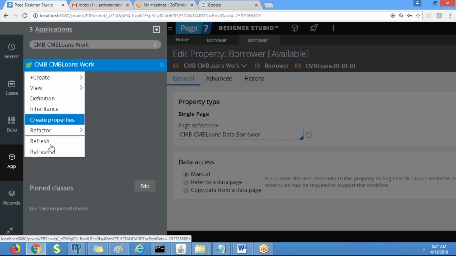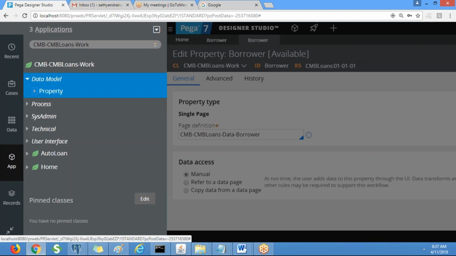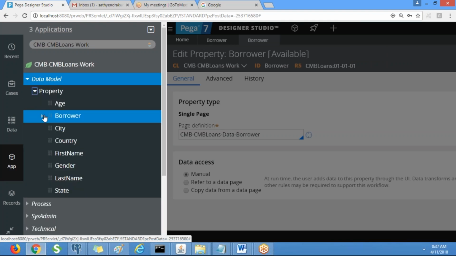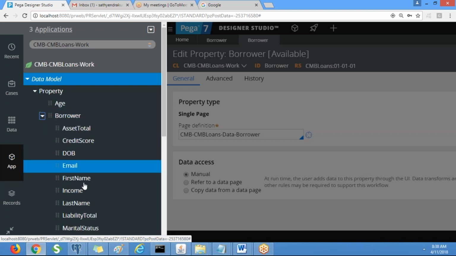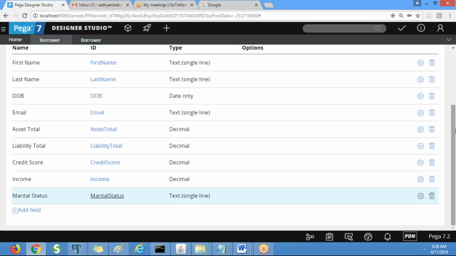Refresh the class group, expand the data model, expand property, expand the borrower. See, this is the single value property, and this is the page property. You see some difference, right? If you expand this, you will see all the properties which are there in the data class, because this page is created by referring to the borrower details data class. Clear? Now go to the borrower data class and create a property called spouse.